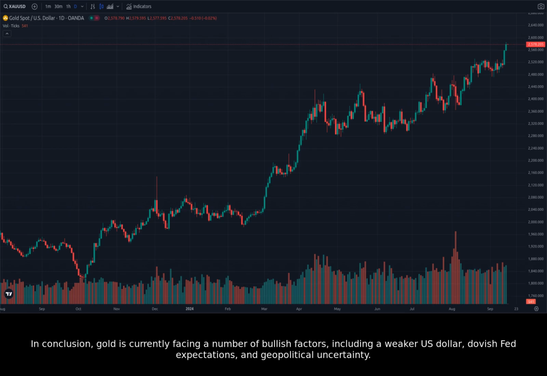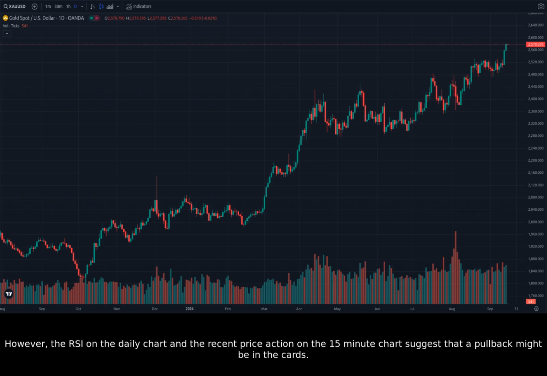In conclusion, gold is currently facing a number of bullish factors, including a weaker U.S. dollar, dovish Fed expectations, and geopolitical uncertainty. However, the RSI on the daily chart and the recent price action on the 15-minute chart suggest that a pullback might be in the cards.